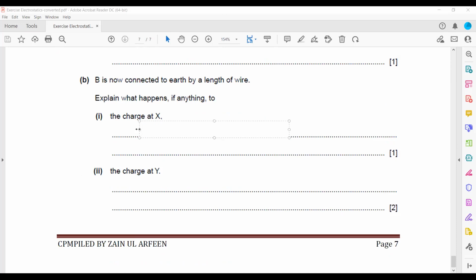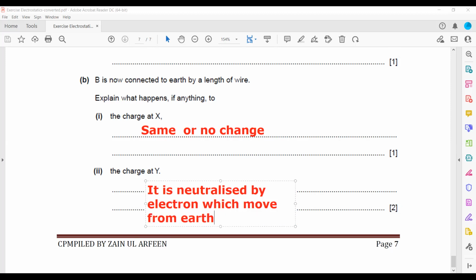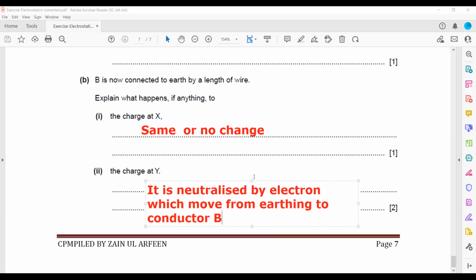So we have to mention here that the charge at X will be the same, no change, and the charge at Y is neutralized by electrons which move from earthing to sphere, or conductor B, because it is not a sphere, so that's why we say it's conductor B.